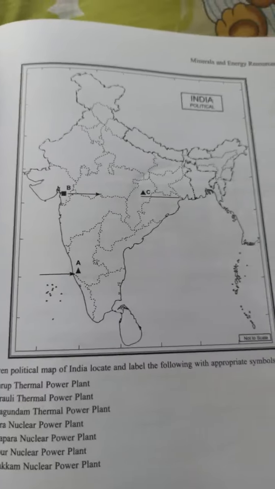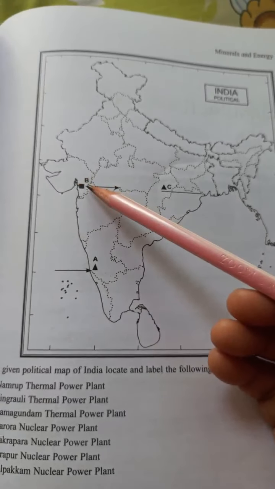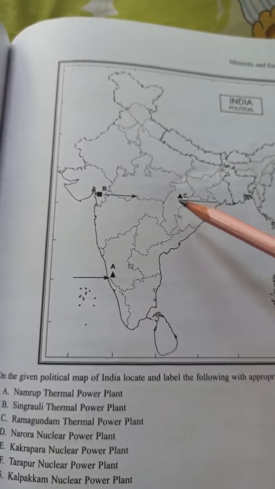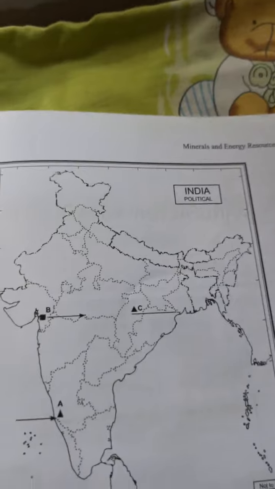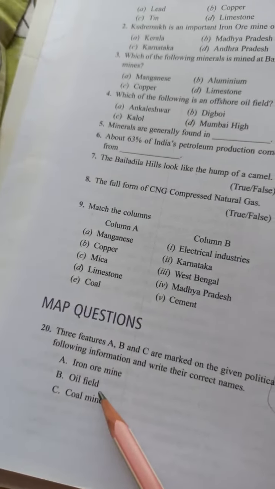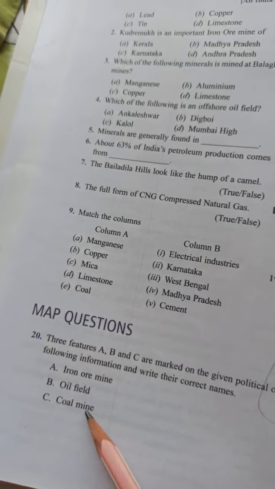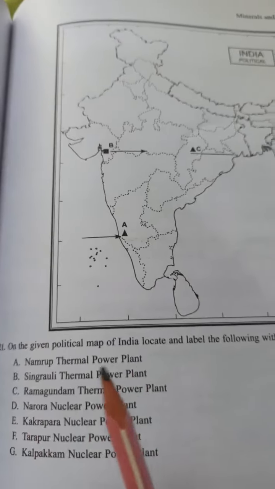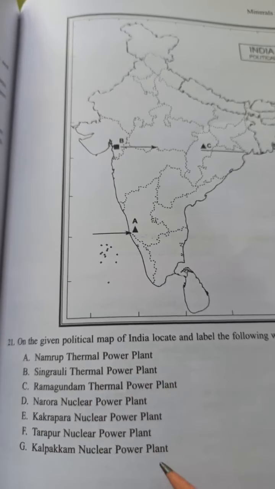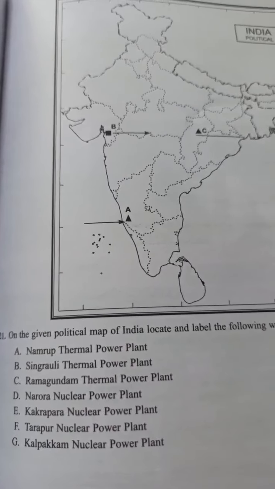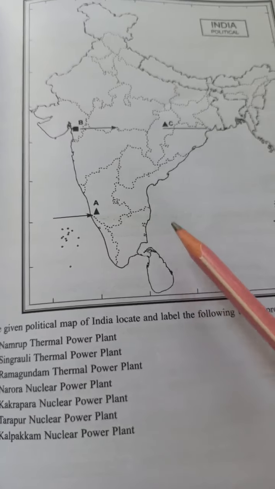So they're going to ask you like this. They'll mark out a symbol and ask you to find out whether it's a coal field, coal mine or iron ore mine. Okay, see here A, B, C, D marking is given and they ask you to identify A, iron ore mine, coal field, coal mine. So they'll be asking like this also. Sometimes they'll be asking in this way, thermal power plants and nuclear power plants. Okay, children. So anyways, you need to practice the map pointing in the political map only.